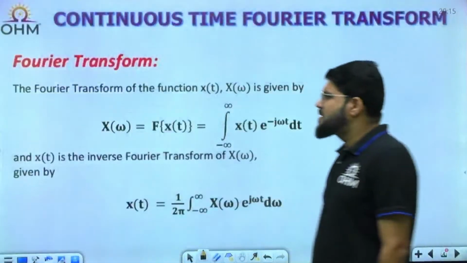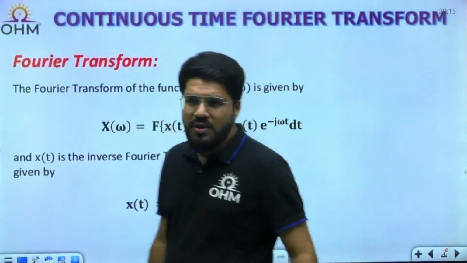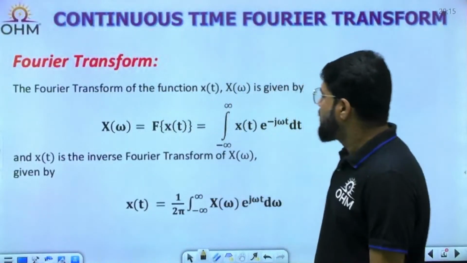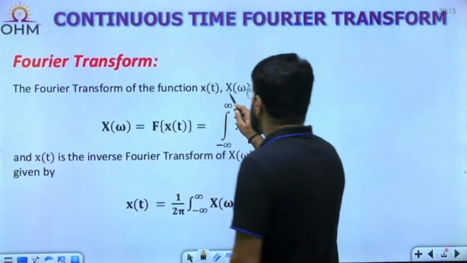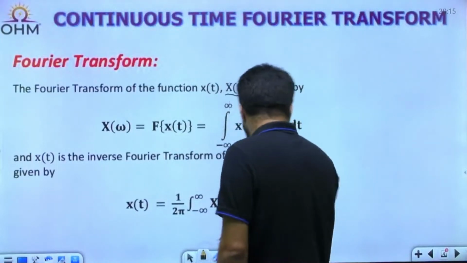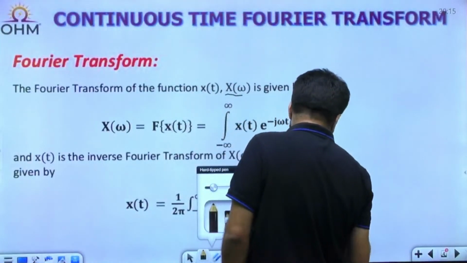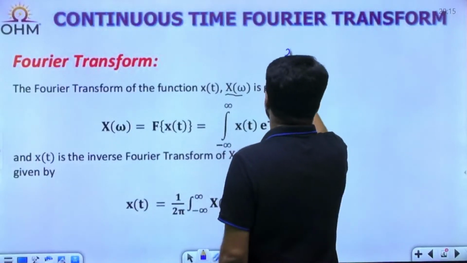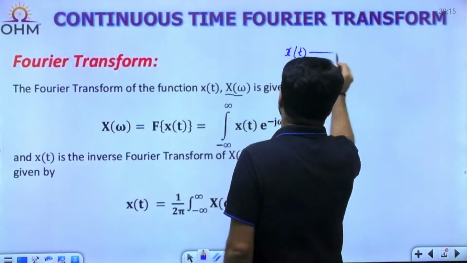Now, let's get started, guys. Fourier transform, as you know, let me start with the formula. The Fourier transform of a signal x(t), which is denoted by X(omega), or we also commonly represent them as the Fourier transform pair, by the double-sided arrow.